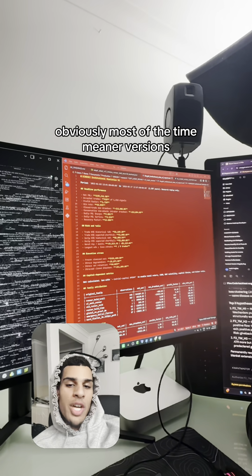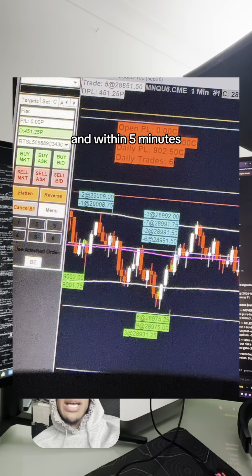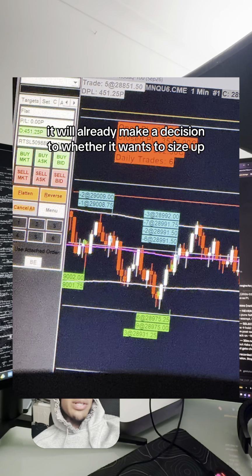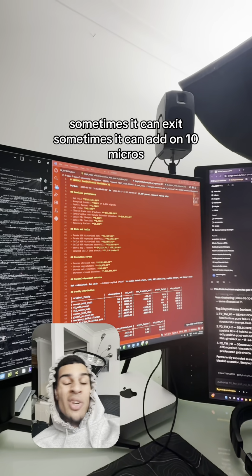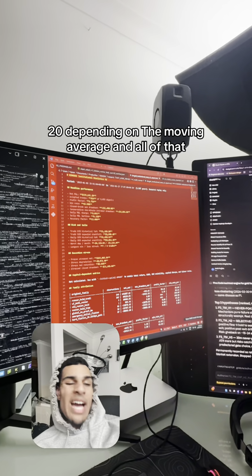Most of the time, mean reversions. Usually it enters about 3 micros and within 5 minutes it will already make a decision whether it wants to size up in the trade or size down. Sometimes it can exit, sometimes it can add on 10 micros, 20, depending on the moving average and all of that.